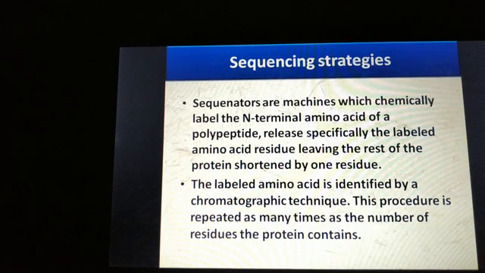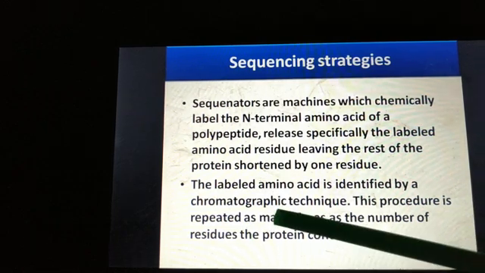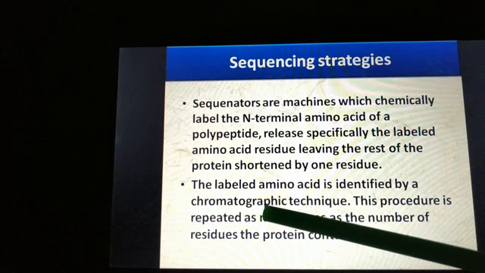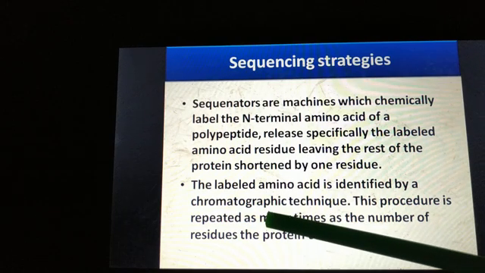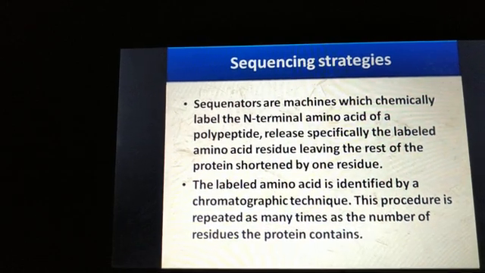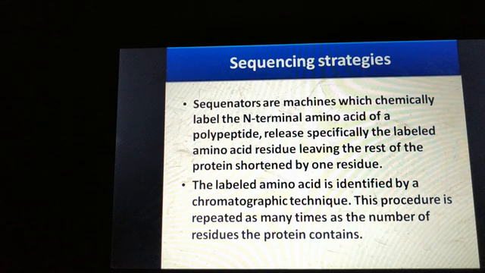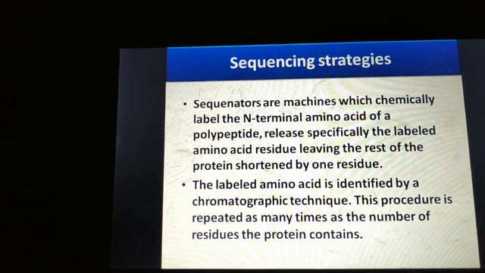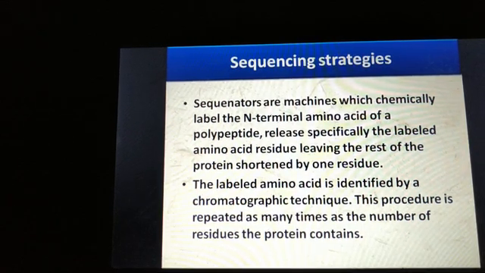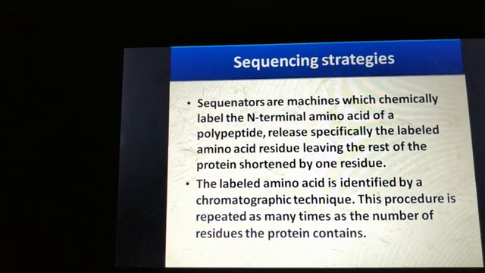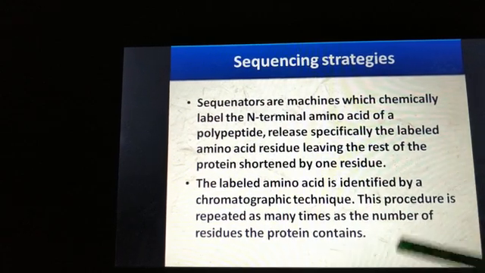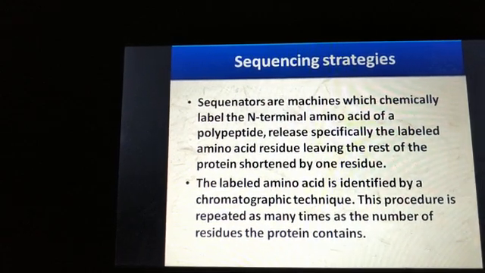The labeled amino acid is then identified by a chromatographic technique, and this procedure is repeated several times to find out the sequence of the amino acids from the N-terminal end. I'll show you the diagram that will make it more clear.